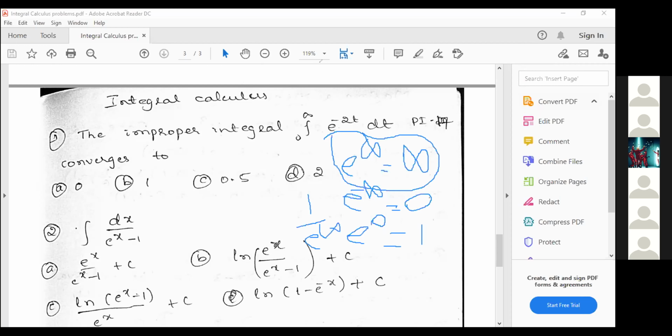If you want, I'll write the solution. Do you want the solution of this one? Yes, sir. Okay, one minute, I'll do it on board. Sir, actually we'll get -1, sir. Okay, I'll check. So help me note down the problem. Integral 0 to infinity.